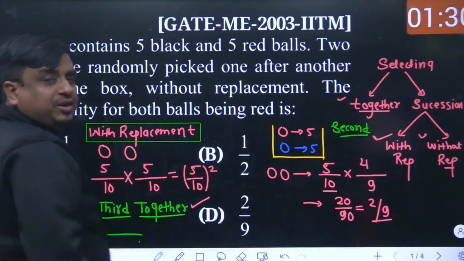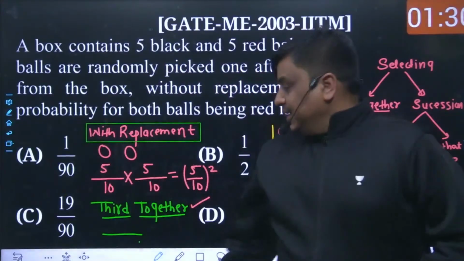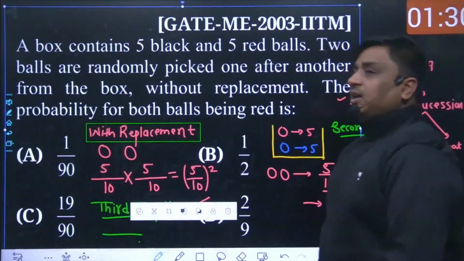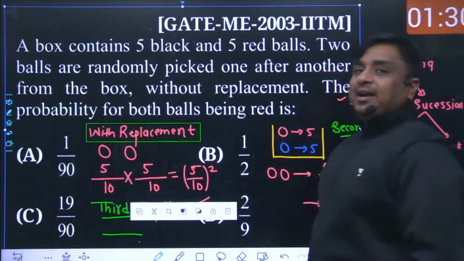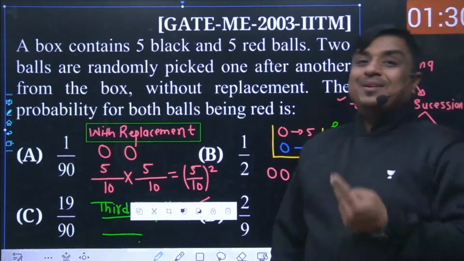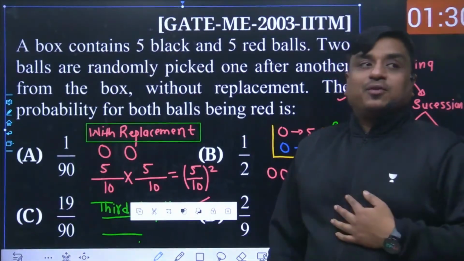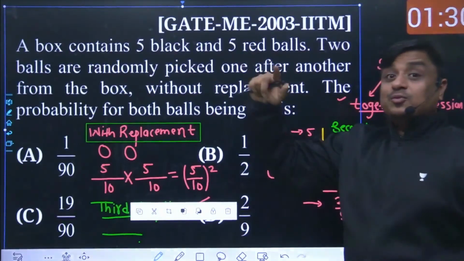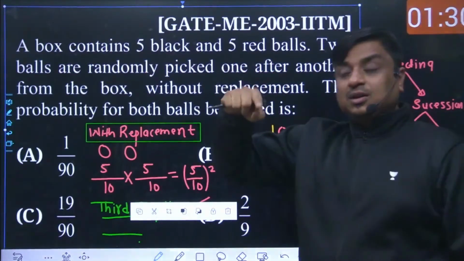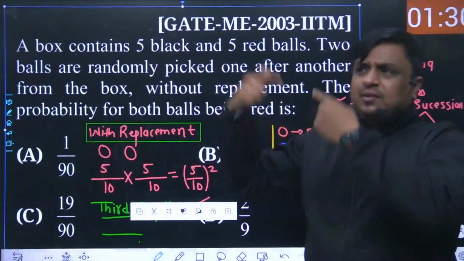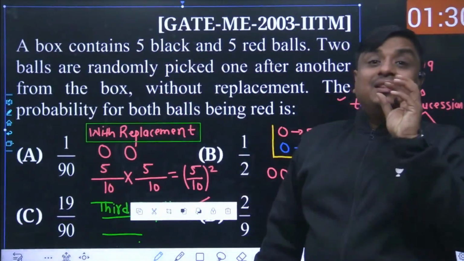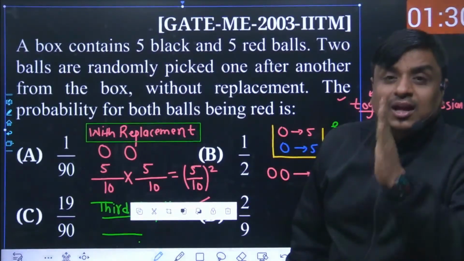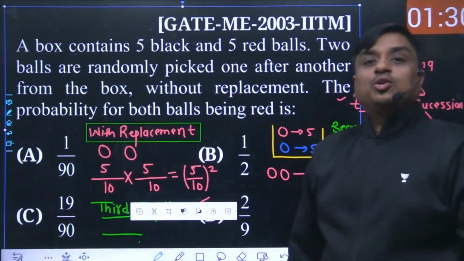Now it is simply going to be the ratio of the number of favorable events divided by the total number of events in my sample space. My dear friend, we had a total of 10 balls. How many different ways could the two balls be selected out of 10 items? Obviously, it is simply going to be 10C2. Either I could have selected the first and second one, maybe second and third, third and fourth, first and third, first and fourth. How many different ways could r items be selected out of n items without order in mind? It is simply going to be nCr.